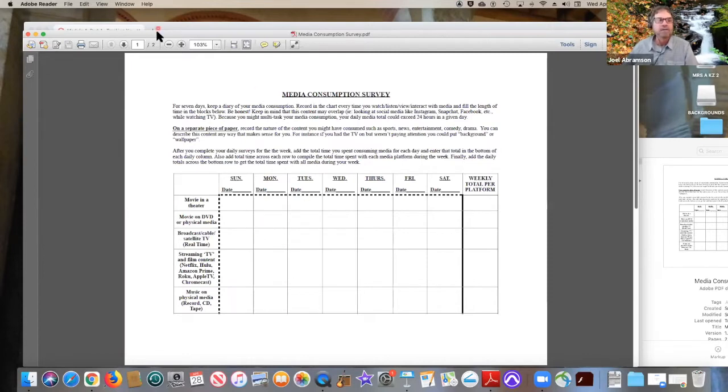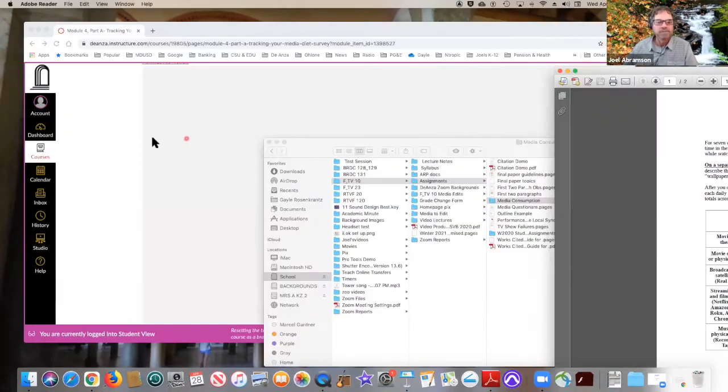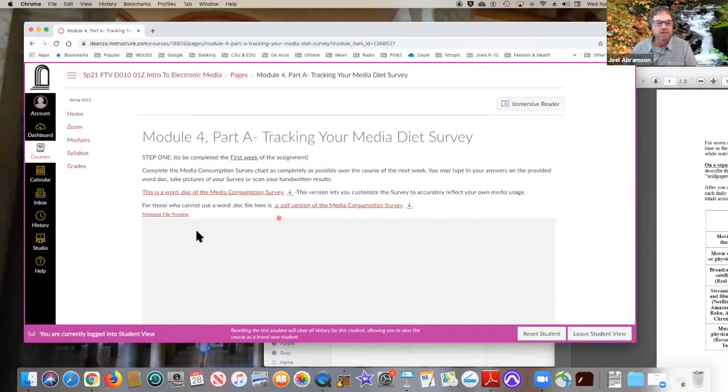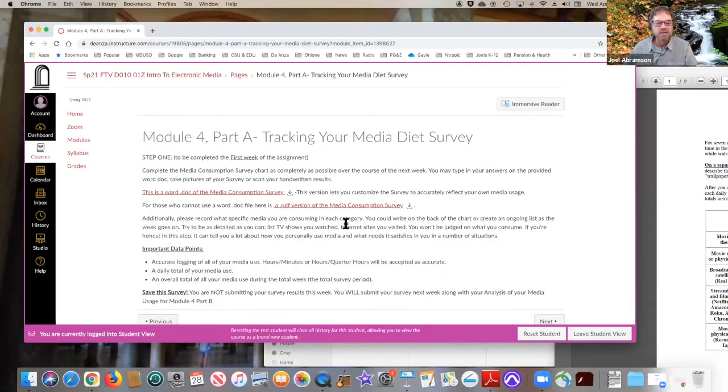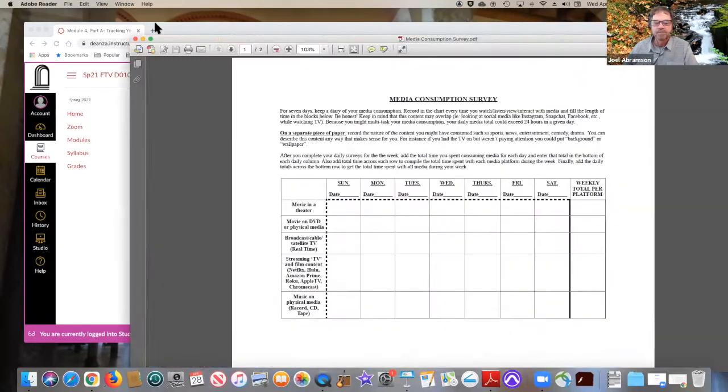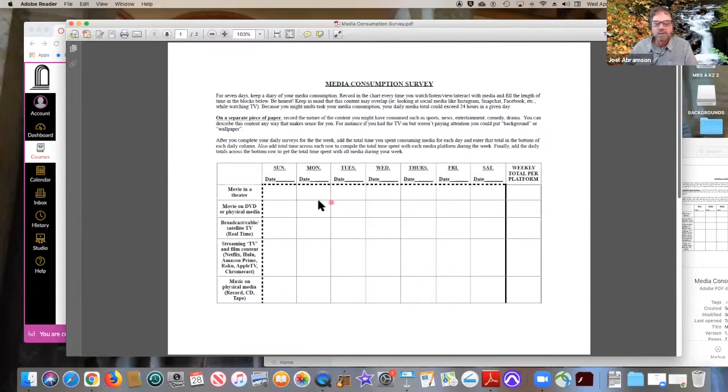So you can customize the Word doc, and I would encourage you to do that. But if you can't do the Word doc, since this isn't loading, then you have this PDF version, right? There are some important things here. One is that you put the date. So let's say you start today. No, let's start tomorrow because that's a full day. So here it is, Wednesday. You would start here, put in the date, and then Friday, Saturday, and go in the date.